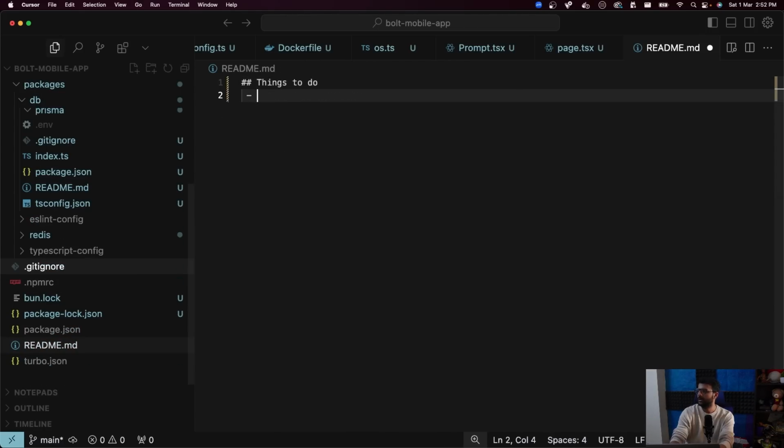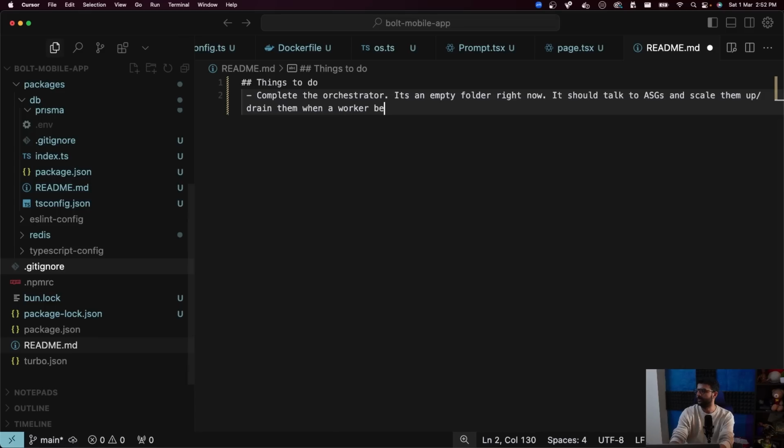Number one, complete the orchestrator. It's an empty folder right now. Architecture is discussed in the beginning. It should talk to ASGs and scale them up or drain them when a worker becomes idle. That's one.